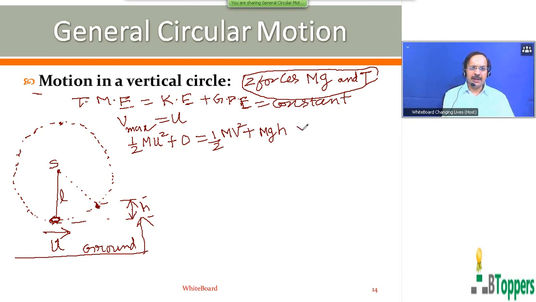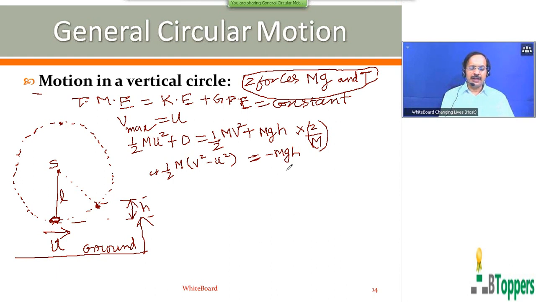So you can multiply this equation with 2 and divide the equation with m. Or you may write the same equation in this way: half m into v square minus u square equals minus mgh, which also represents the work energy theorem. Change in the kinetic energy of the bob as it moves from the lowest position to this particular position is equal to work done by the gravitational force on the bob.